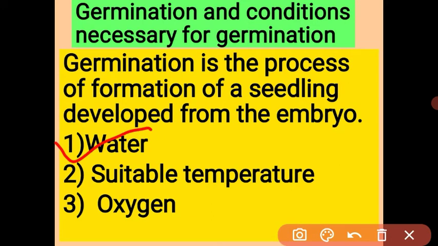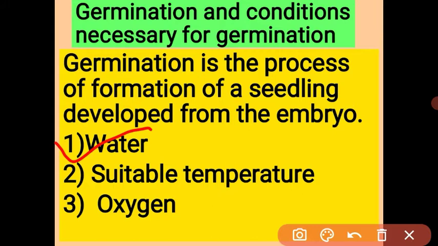First is water. As you know, student, the plant seed is also a living thing. All living things require water. Got it? When we are sowing the seed in the soil, it is very important to water the seed. Why?